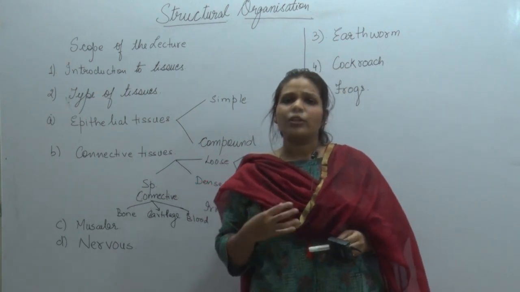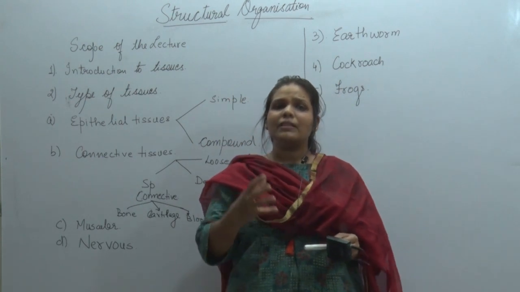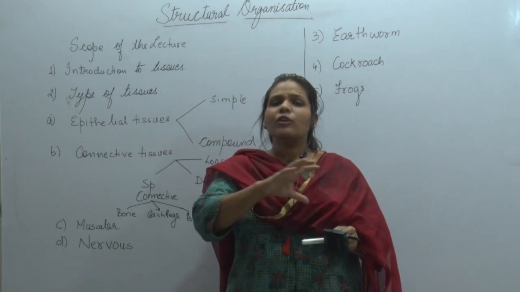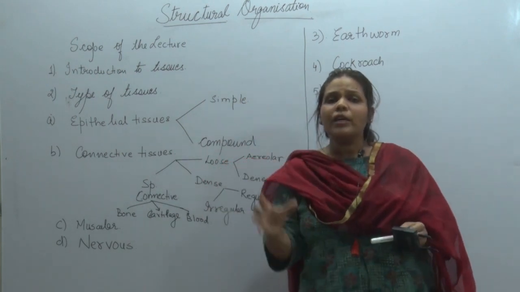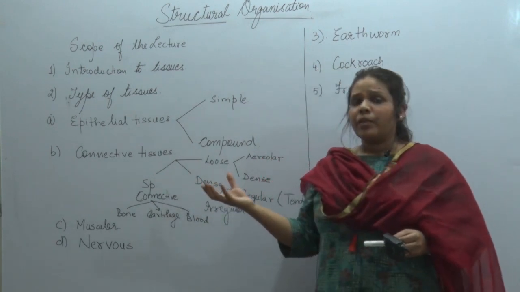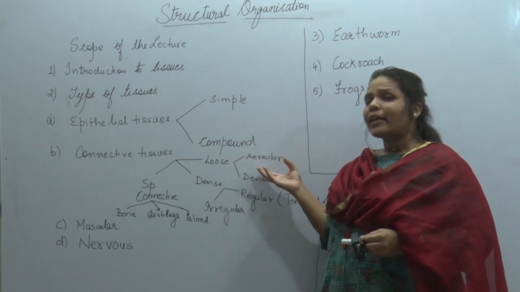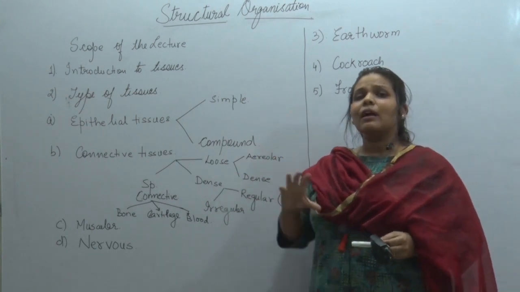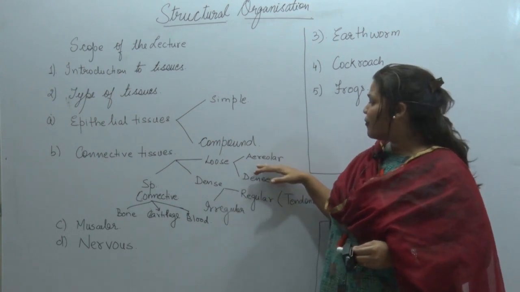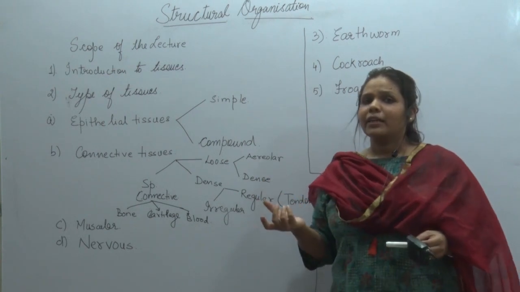Now, the word connective in itself means that these types of tissues are forming, synchronizing, or responsible for the harmony of your body. How? We will see. First, we will read the types of connective tissue. So, there are loose connective tissues, which are basically present underneath your skin. Loose connective tissues will further be classified as areolar tissues, and then dense connective tissues.